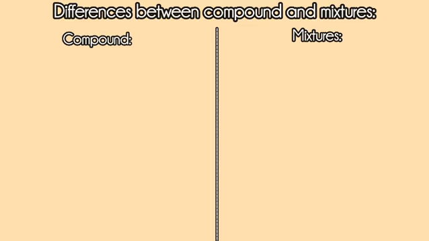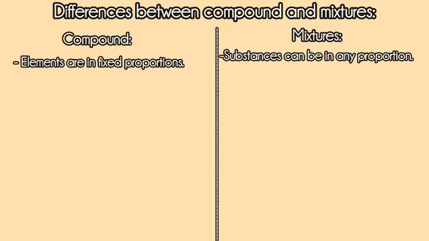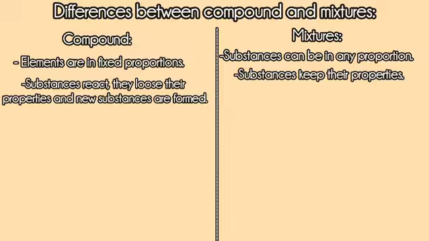Now let's compare the differences between mixtures and compounds. Firstly, in compounds, as I told you, the elements are always in fixed proportions when two or more elements combine, so the formula will be the same. Whereas in a mixture, the elements or the substances can be in any proportion, any ratio. Also, compounds are made of elements, whereas mixtures can also be made of compounds. In a mixture, when the substances are mixed, the substances or elements keep their own properties. But in compounds it is different. In compounds, they react together and then new substances are formed.